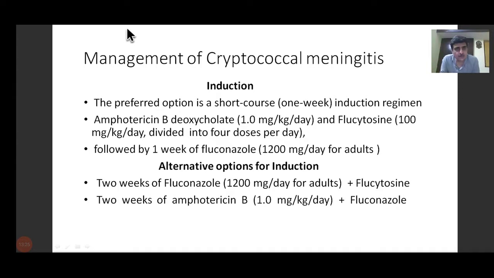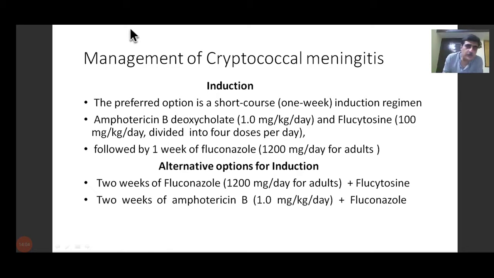So all this treatment is not exactly the same as you will see in most of the Western textbooks, including your Harrison's and Davidson. So this is different. This is the one which is recommended and practiced here in India. So the preferred treatment is a short course, that is a 1 week induction regimen, which consists of amphotericin B deoxycholate at the dose of 1 milligram per kg per day, and flucytosine at the dose of 100 milligram per kg per day divided into 4 doses per day.